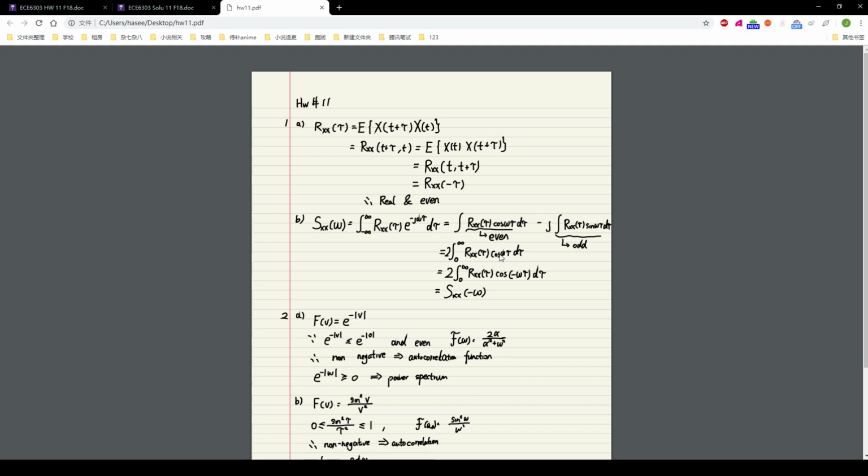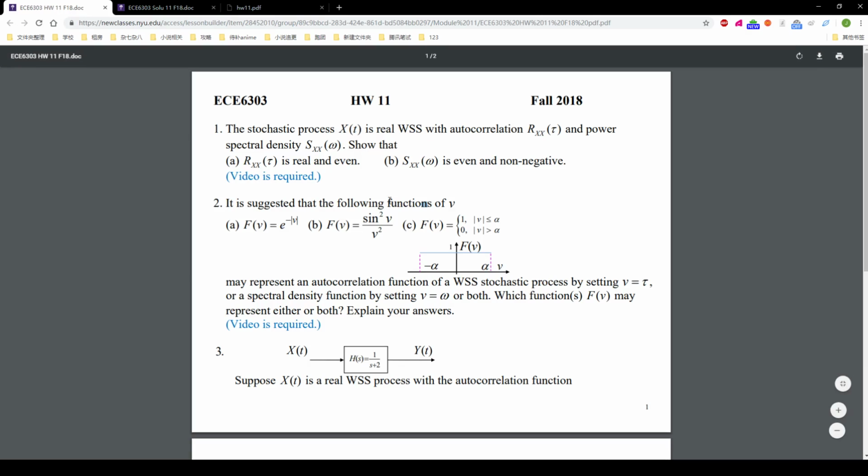Because cosine omega tau is equal to cosine negative omega tau, we use this, and according to this, that is Sxx(negative omega). So we got the power spectral density Sxx(omega) is equal to Sxx(negative omega). So the power spectral density Sxx(omega) is even.